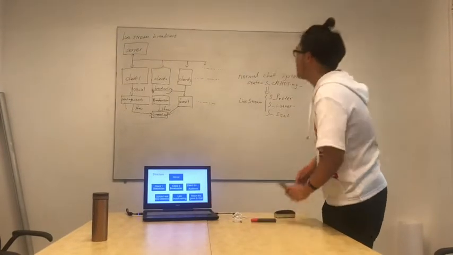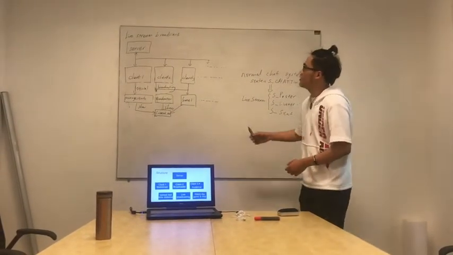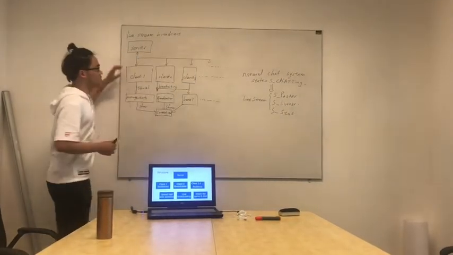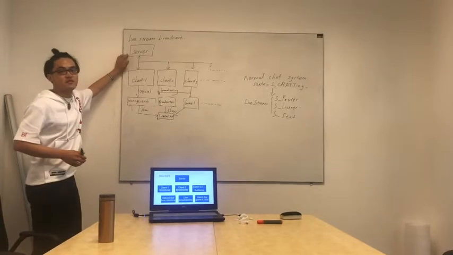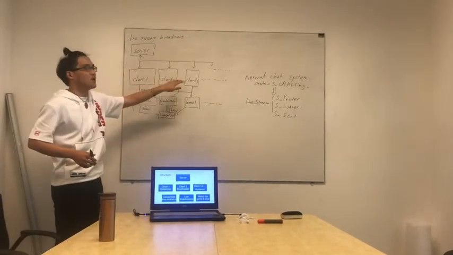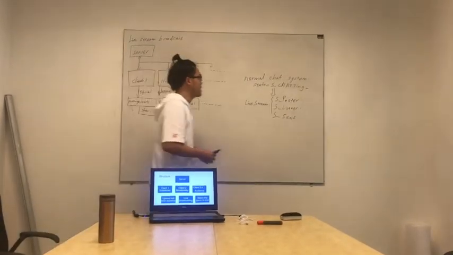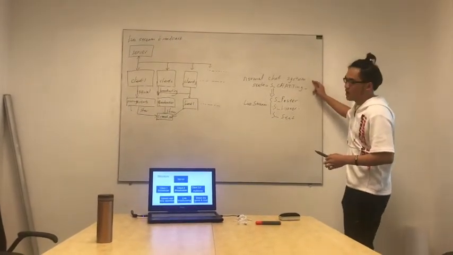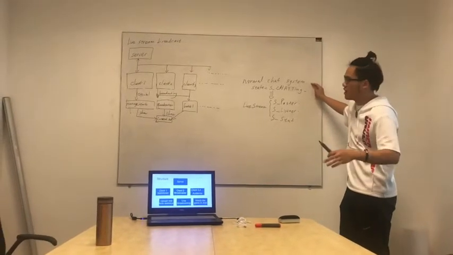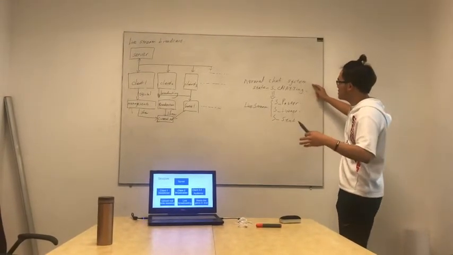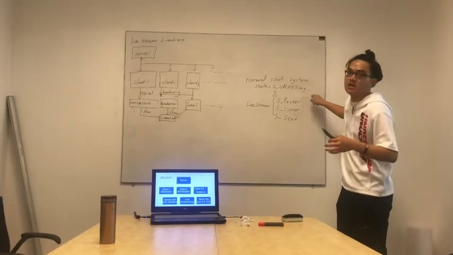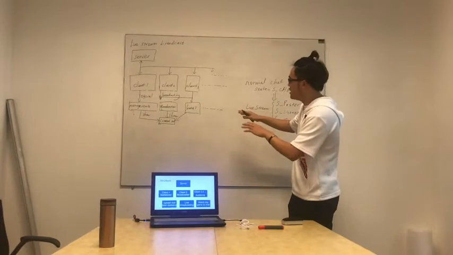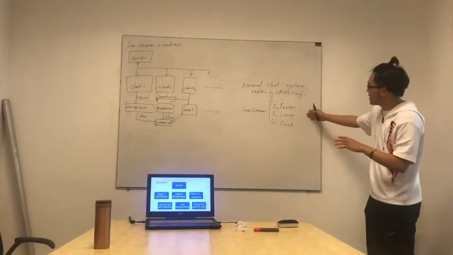Here I will first show you the structure of our live stream broadcast. For the normal chat system, we have a server first, and then we can have multiple clients. For the state machine, despite the login and other things and offline, you basically only have either chatting or alone. But here we need more states.